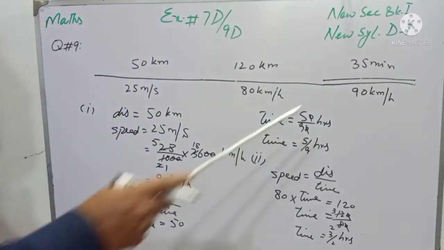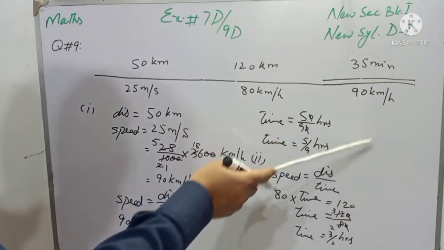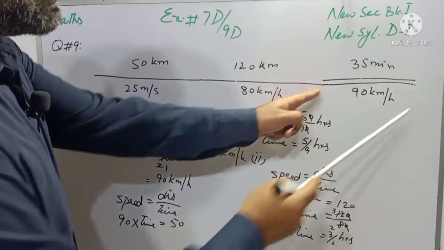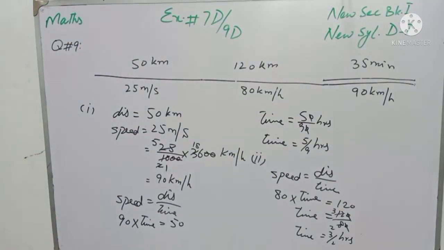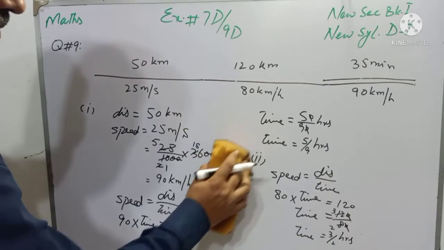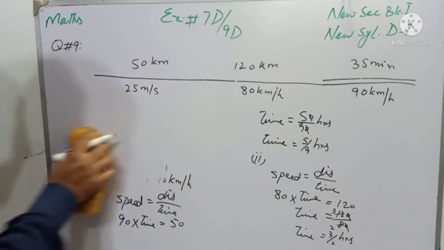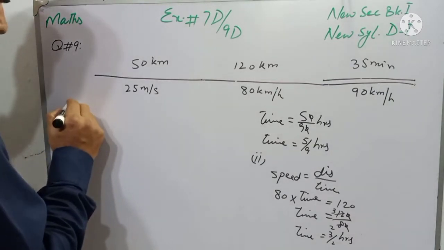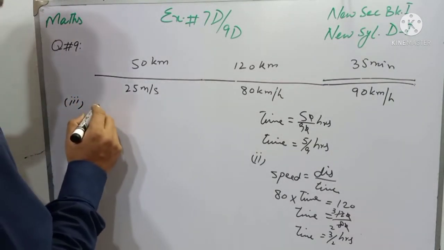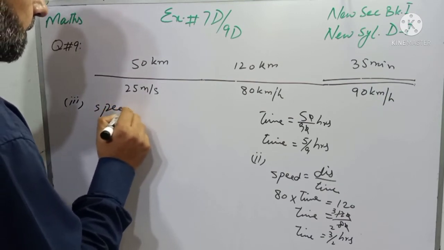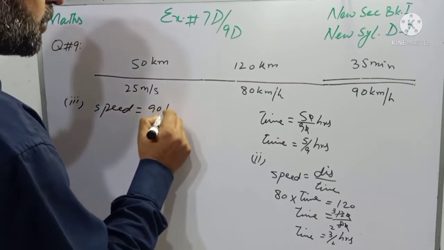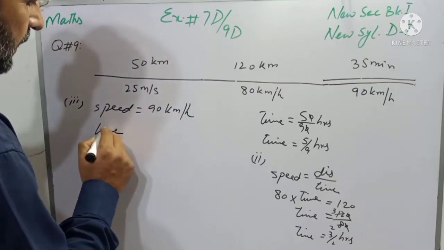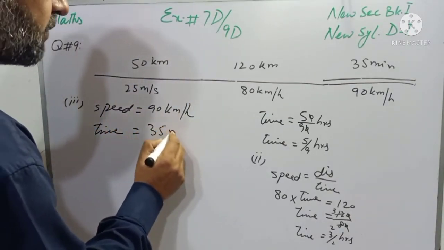And students, for the last part of the question, we will find the distance from this point to this point, and I am going to raise this side. And students, in the third part, speed is given, that is 90 kilometer per hour. Time is also given, that is in minutes, 35 minutes.